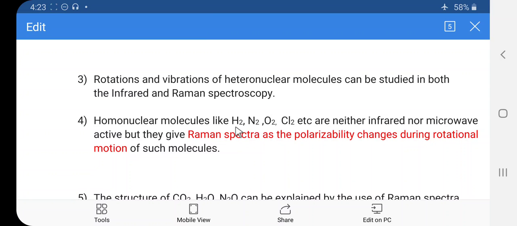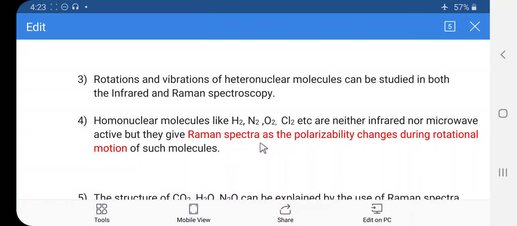These molecules are non-polar and do not have a permanent dipole moment, and all of you know that if a molecule is non-polar, it is microwave inactive as well as IR inactive. But they give the Raman spectra. So H2, N2, O2, Cl2 are IR as well as microwave inactive, but they are Raman active. They give the Raman spectra as the polarizability changes during the rotational motion of such molecules.